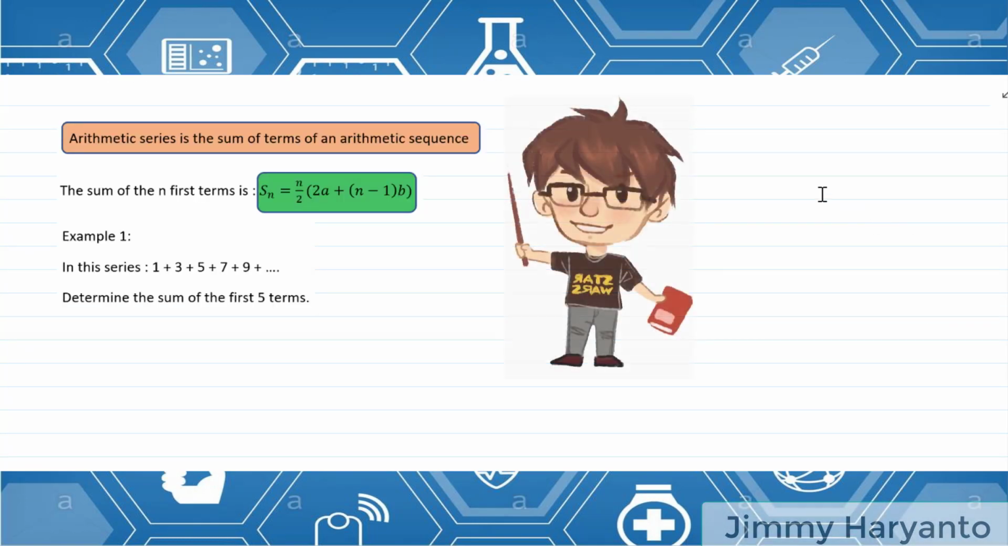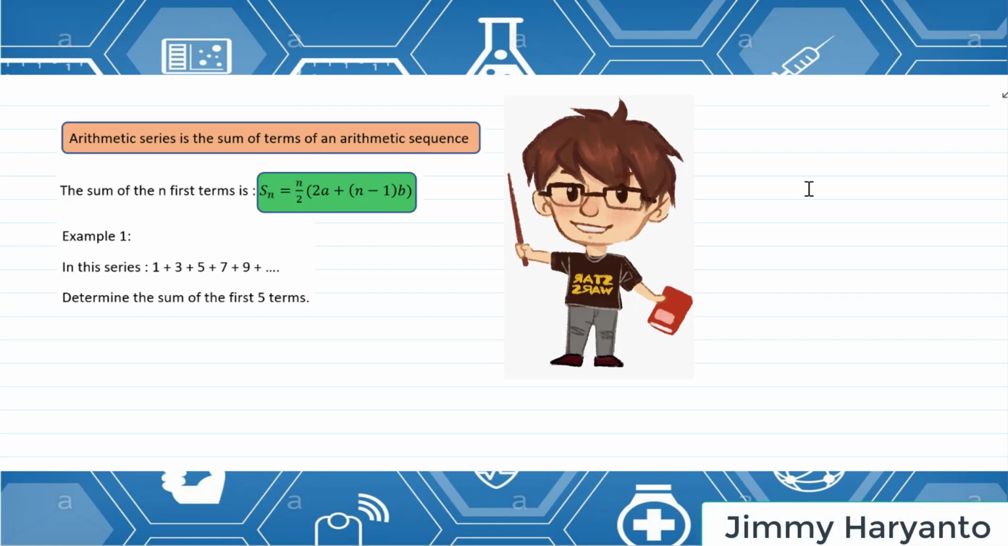Okay, next we will go to the series, arithmetic series. What is an arithmetic series? An arithmetic series is the sum of the terms of an arithmetic sequence. So now we will find the sum of the terms. Okay, the sum of the first n terms for an arithmetic series will be Sn equals n over 2 times 2a plus n minus 1 times b.